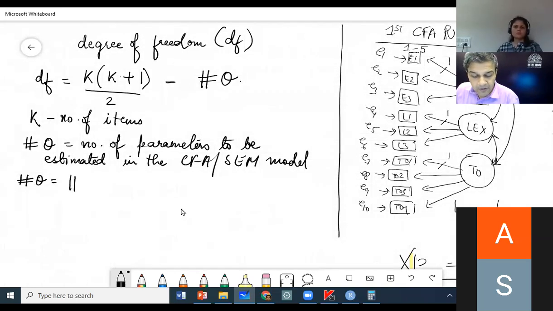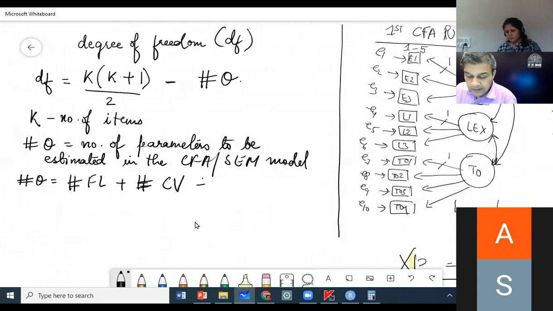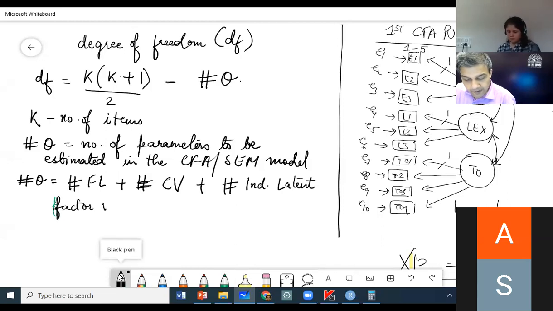It is given as number of factor loadings plus number of covariances plus number of independent latent factor variances plus error variances.